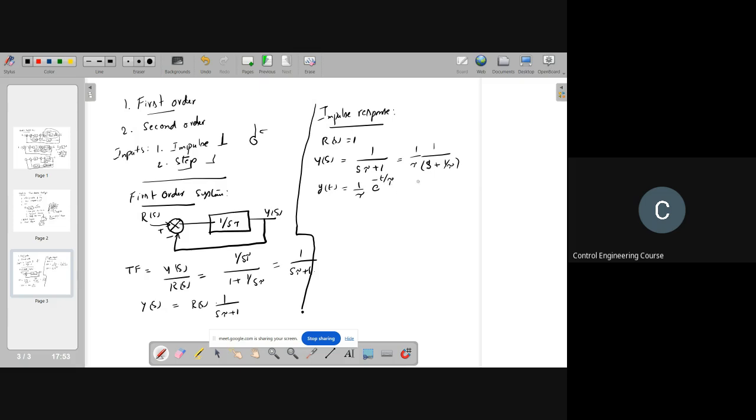So the response looks like this, with t on the axis. At t equal to 0 it is 1 by tau, then it decays like this, right?